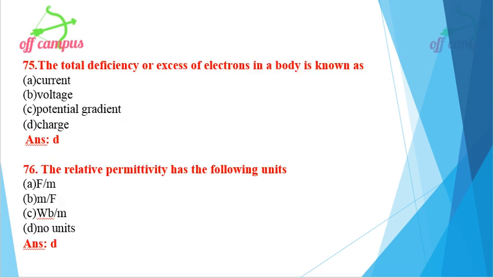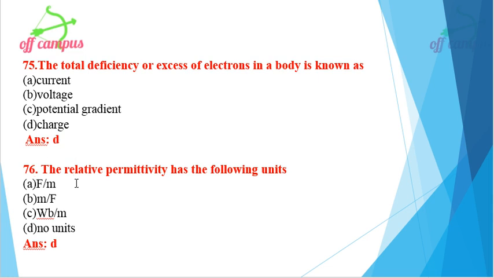Then question number 75, the total deficiency or excess of electrons in the body is known as, four different options are given. Option D, charge. So the total deficiency or excess of electrons in the body is known as option D, charge.